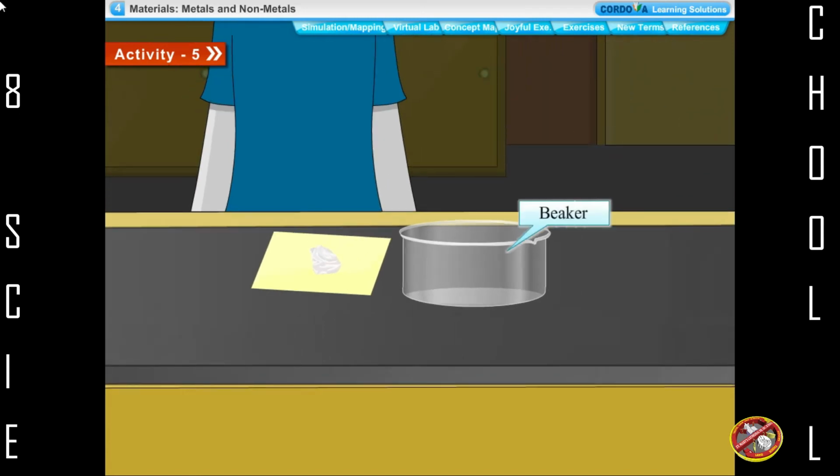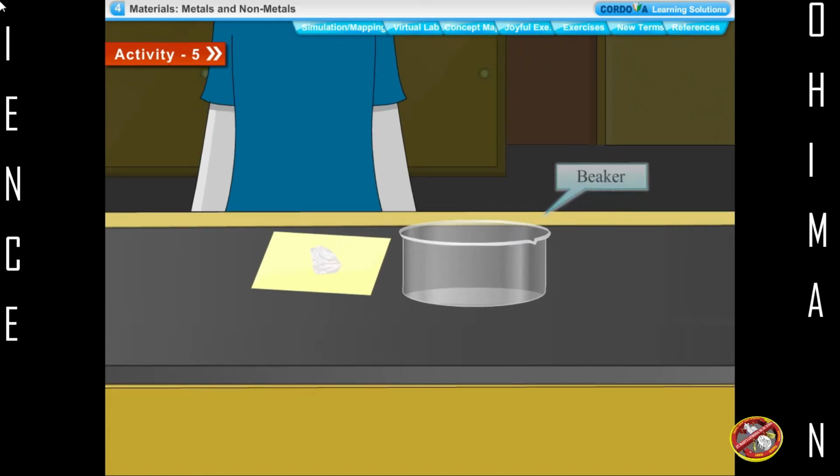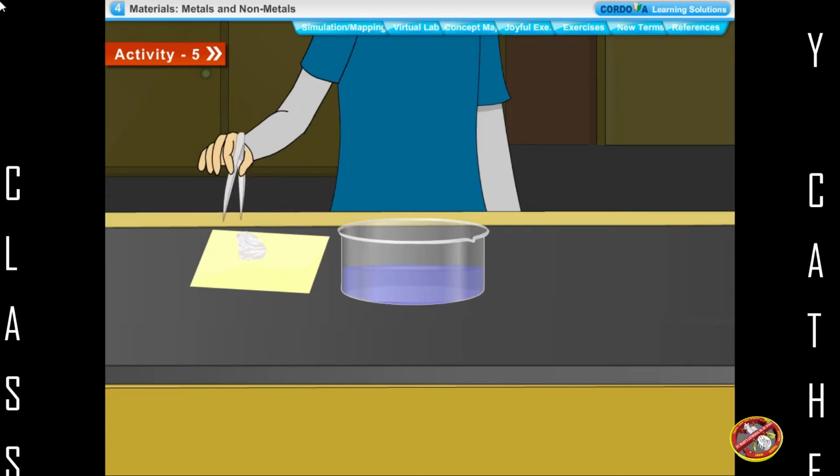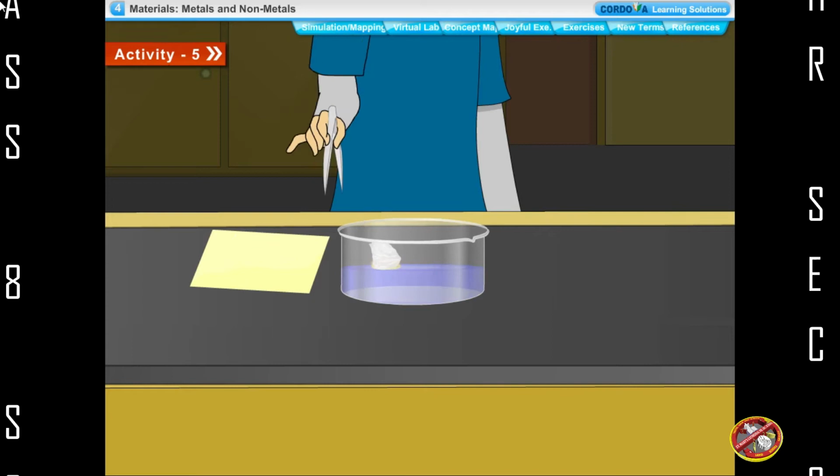We take a 250 ml beaker. Fill half of it with water. Now, put the piece of sodium into the beaker.